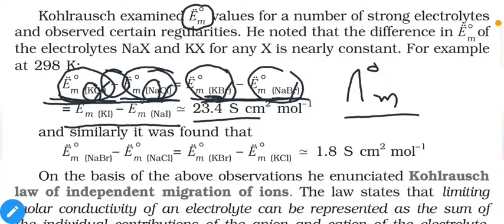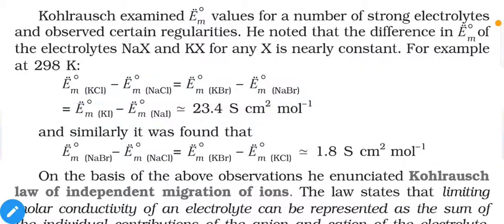The result for KI and NaI is again the same, 23.4. Again the same ion, I minus, will be cancelled out and only the difference of K plus minus Na plus will remain. So what can we say from this? If we are talking about Cl minus ion, then the conductivity of Cl minus ion in KCl and in NaCl will be the same.